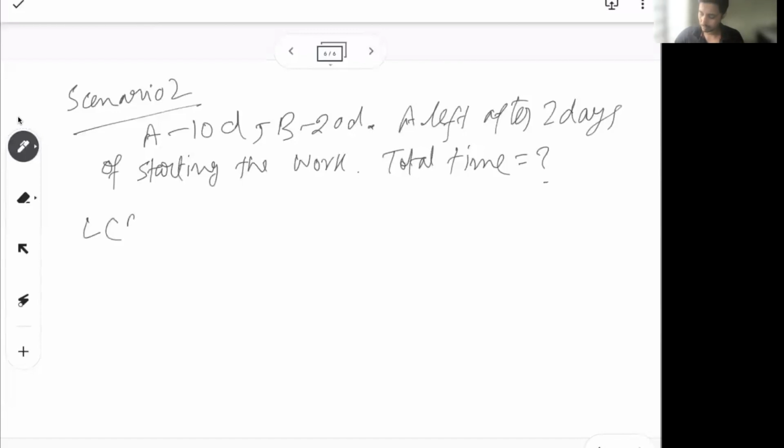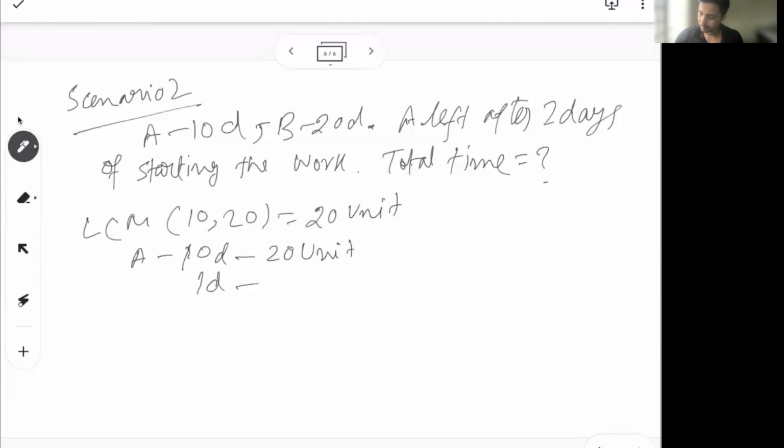So we'll start with the LCM of 10 and 20, which is 20. Let's say 20 units of work is there. A in 10 days can do 20 units, so in 1 day can do 2 units. Similarly, B in 20 days can do 20 units, so B in 1 day can do 1 unit.